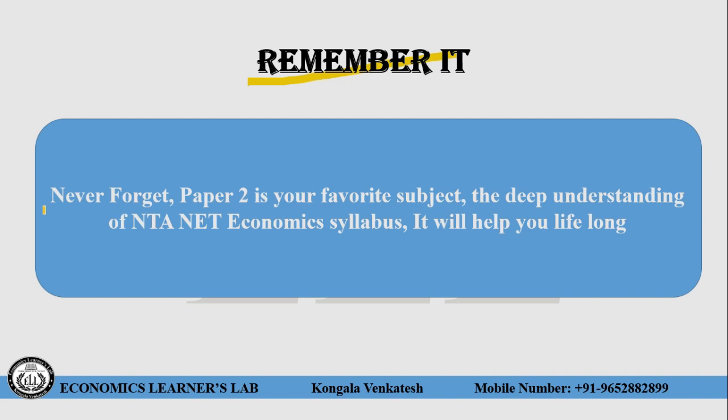So the mistake common people make is that they spend a lot of time on paper 1 and neglect paper 2. They say, "This is my favorite subject, I can clear this paper 2." You spend a lot of time. That means if you work 1 hour for paper 1, you should work 2 hours for paper 2. So paper 2 is about 67% of the scoring part.